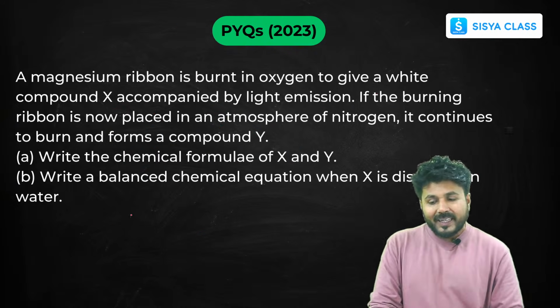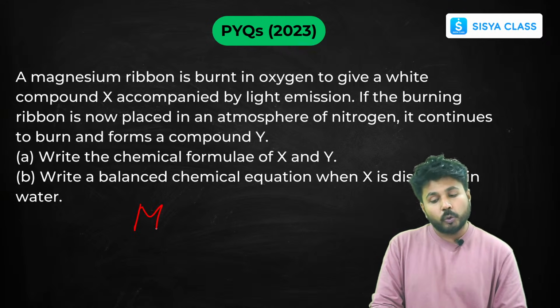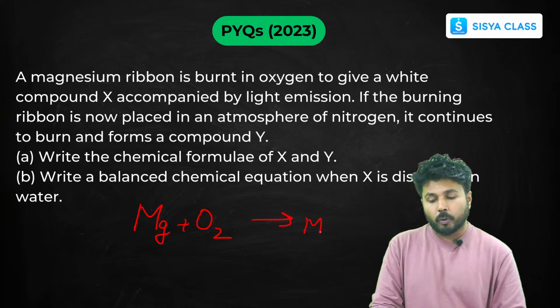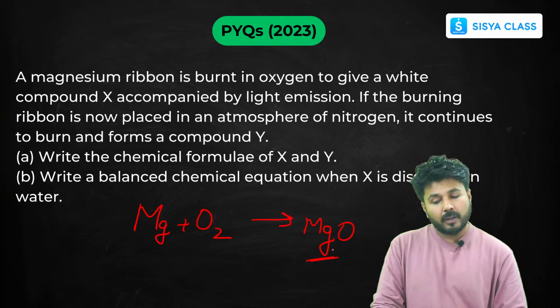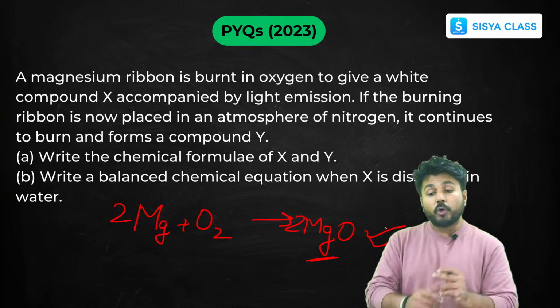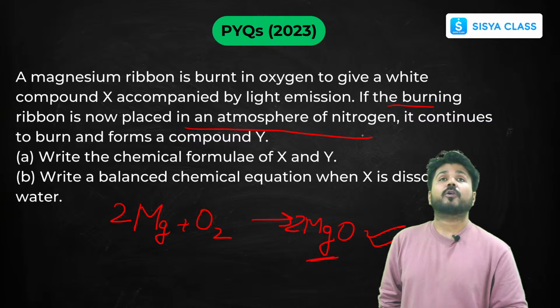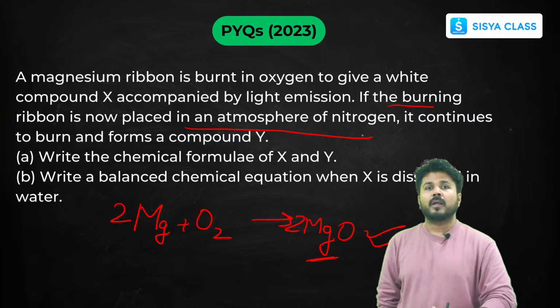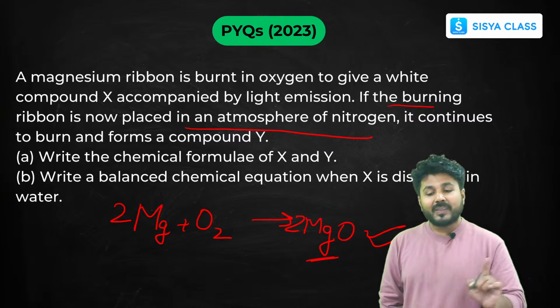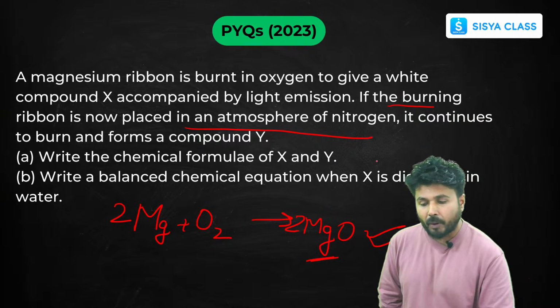Now, if a magnesium ribbon is burnt in oxygen, you know the reaction, Mg plus O2 gives MgO, magnesium oxide will be formed. This is a simple reaction, you can balance it now, put 2 here, it is balanced. Now the twist is, if the burning is done in the presence of nitrogen instead of oxygen, if I put nitrogen here, then what will be formed? Now that is an important reaction.